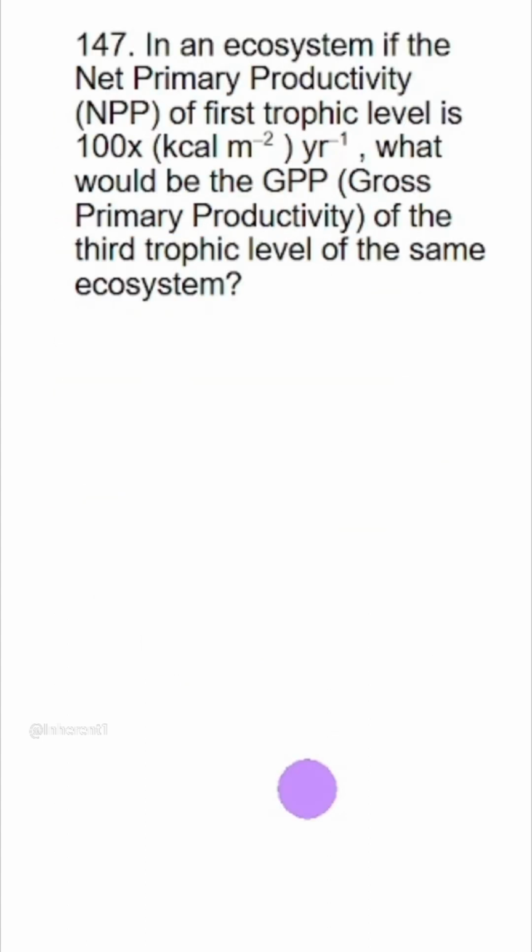So these are the last two questions of 2024. In an ecosystem, if the net primary productivity of the first trophic level is 100x, what would be the GPP of the third trophic level of the same ecosystem? So NPP of the first trophic level is 100x. This is the first trophic level and NPP is given, which is 100x. Next, what would be the GPP of the third trophic level, second and third?